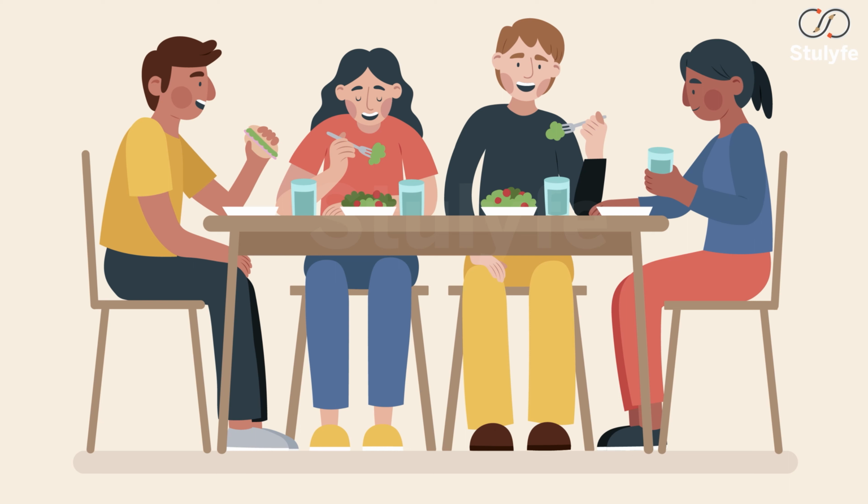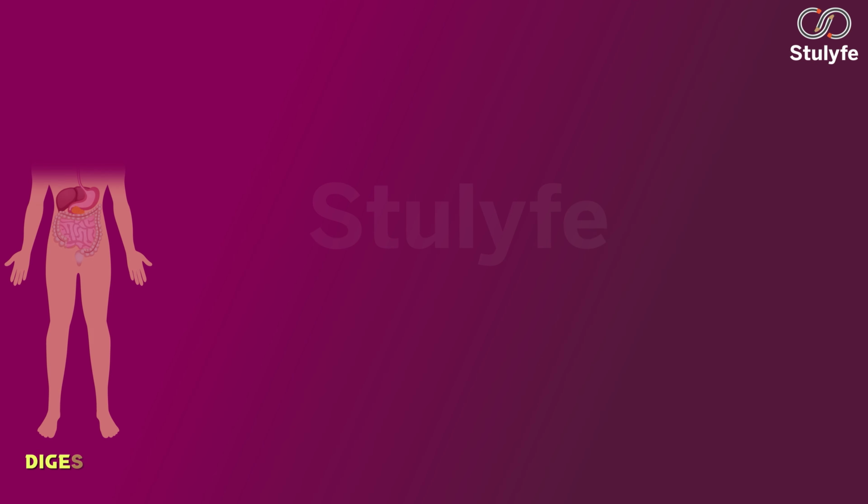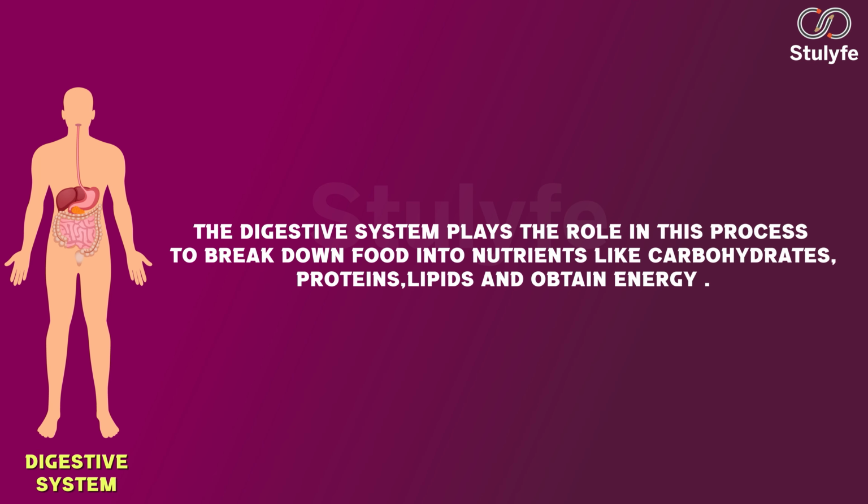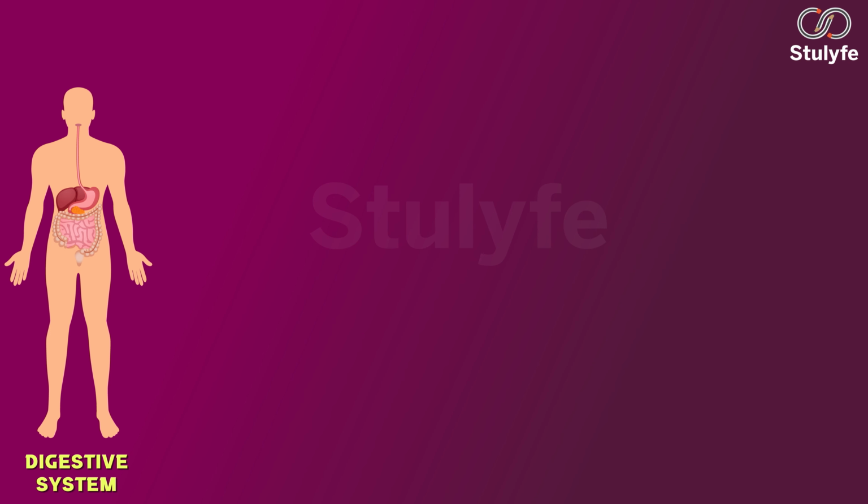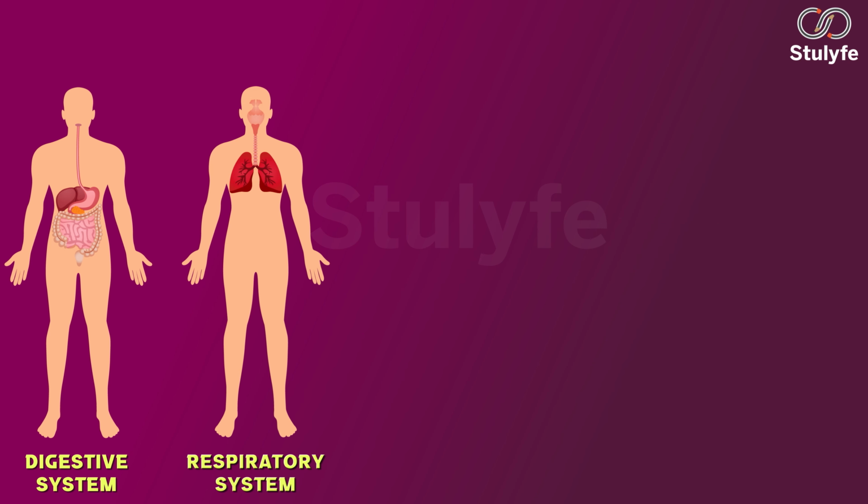The process of acquiring food and nutrients required for different bodily functions is called nutrition. The digestive system plays the role in this process to break down food into nutrients like carbohydrates, proteins, lipids, and obtain energy. To break down food, we need oxygen, and the process of respiration is carried out by the respiratory system.